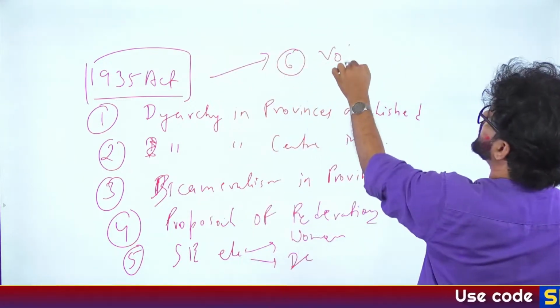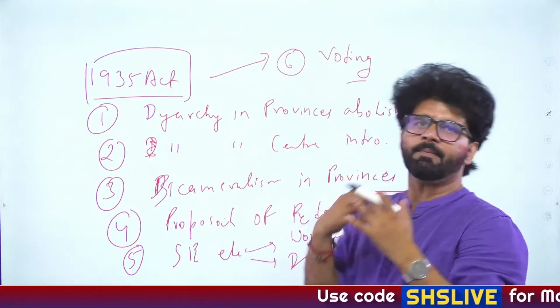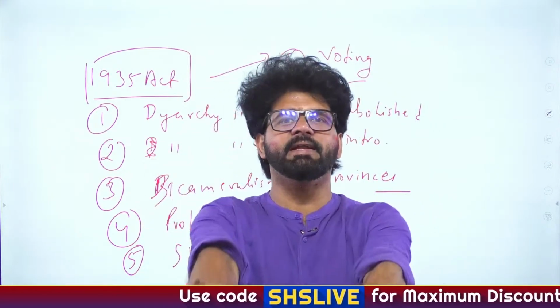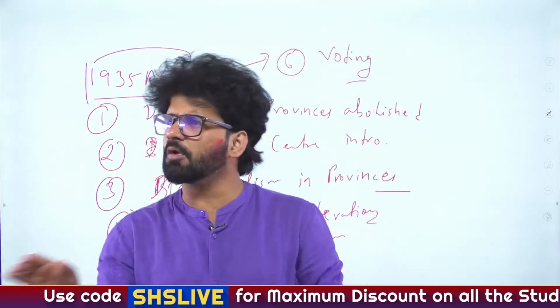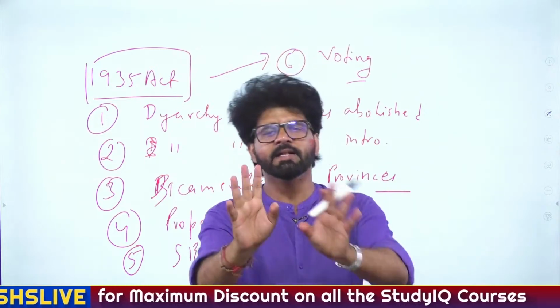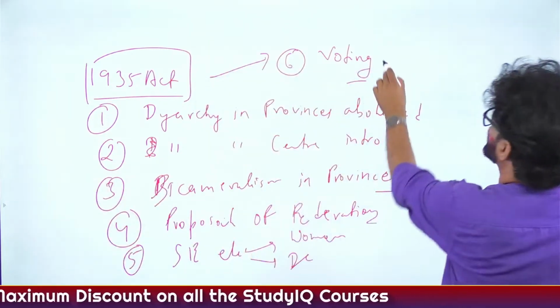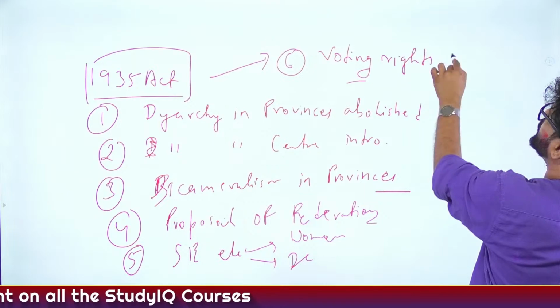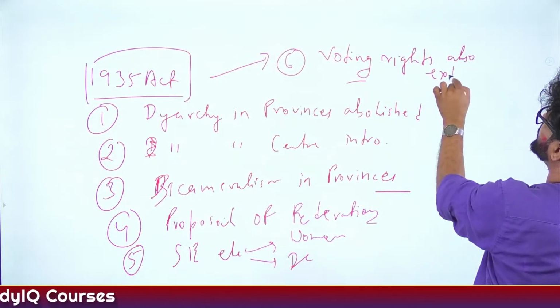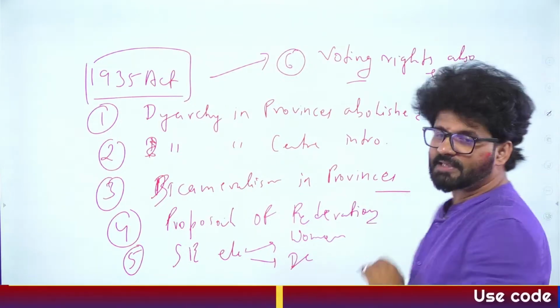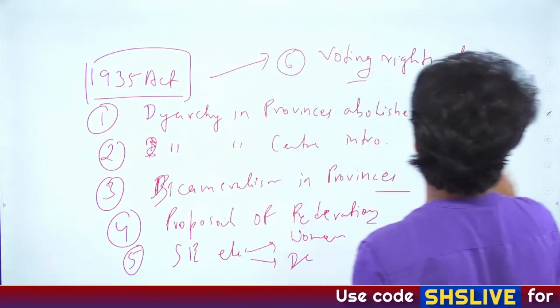Voting rights, up until now, first time right to vote, direct election 1919 Act, but by this 1935 Act, almost 1/6 of the population, something like that, they will get the voting rights. So voting rights also extended. So these are some important provisions which you have to keep in mind when you are reading these acts, sir and ma'am, and that will help you very well.